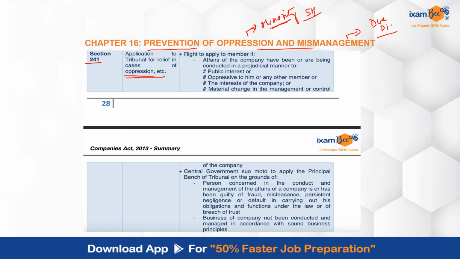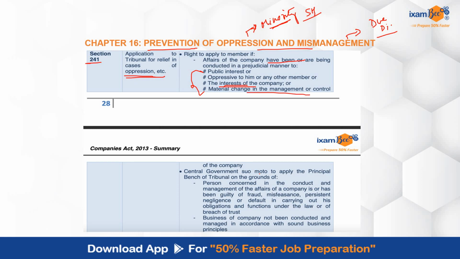So basically, who all have the right to go ahead and apply? The right to apply is there with respect to a member if in case affairs of the company have been or are being conducted in a prejudicial manner. That is prejudicial to who all? You can see public interest, oppressive to him or any member, हो सकता है company का interest जो उसके context में prejudicial है, material change in the management.